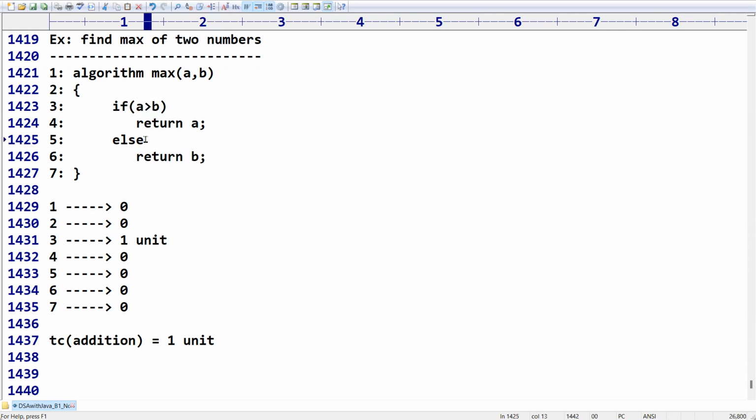At a time, both the conditions won't be satisfied, right? Then why are you going to take both into consideration? You people may have a doubt. Sir, it depends on the values. It depends on the parameters given by the programmer. So that's why we can't give a guarantee, but evaluation will happen for both. That's why whenever an if condition comes, just count it as 1 unit.